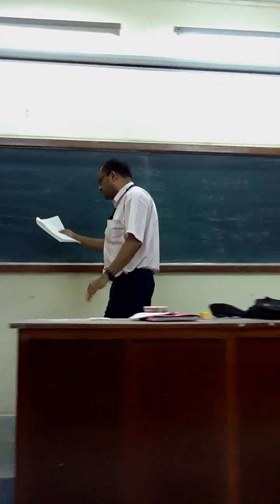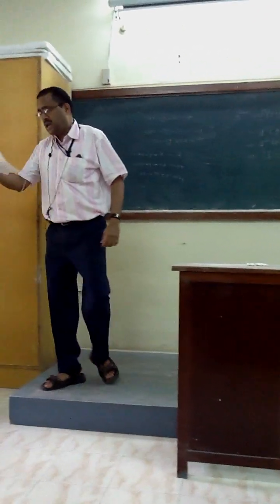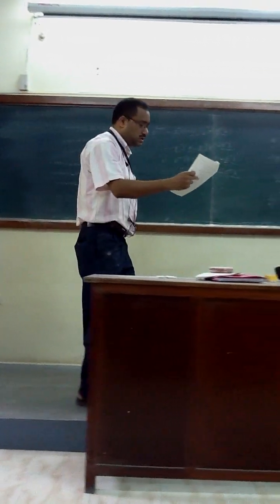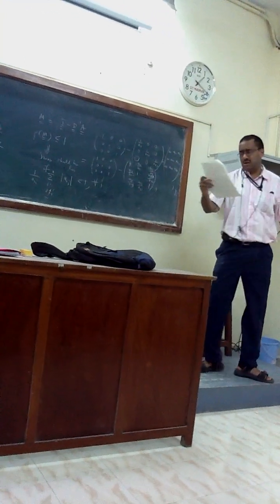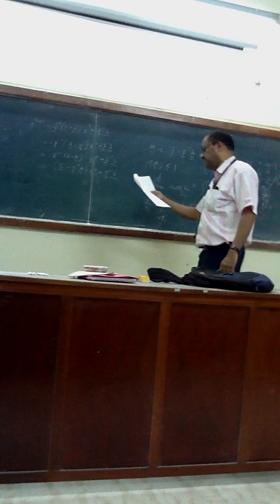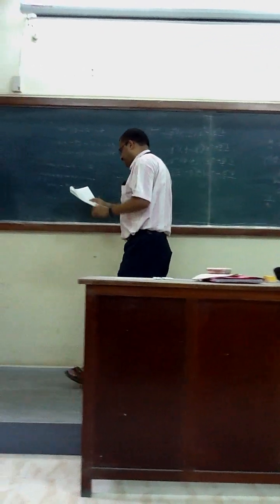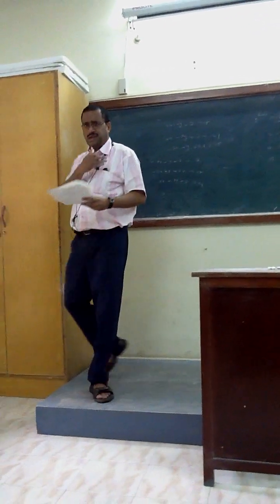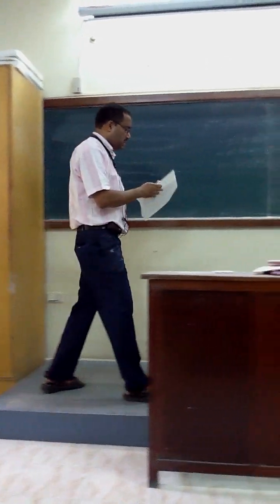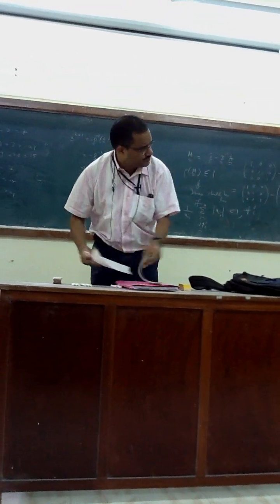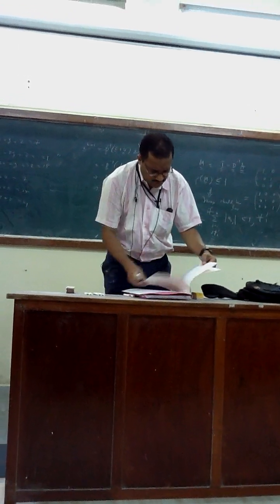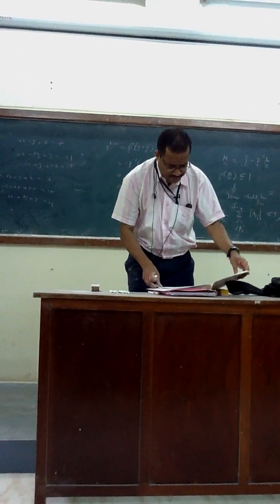And then the last question: if A is a strictly diagonally dominant matrix, then the Gauss-Seidel iteration scheme will converge for any initial guess.